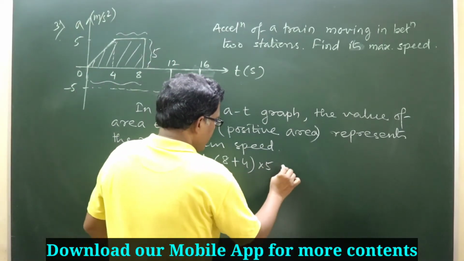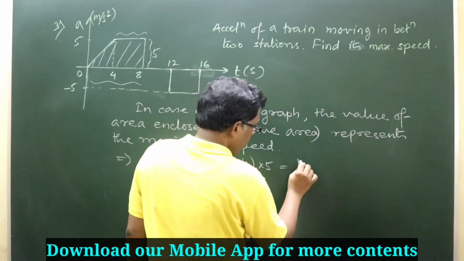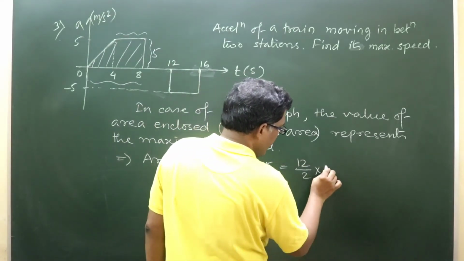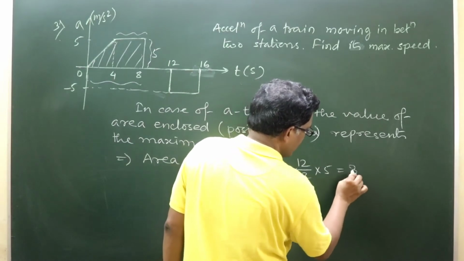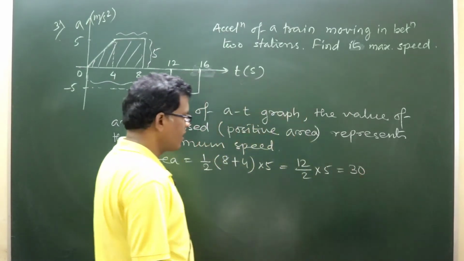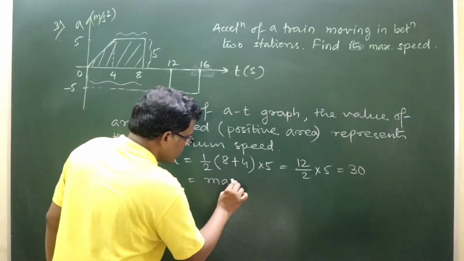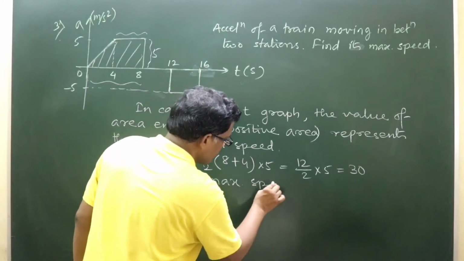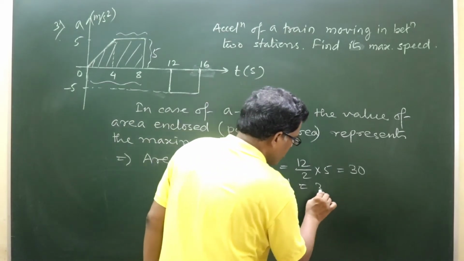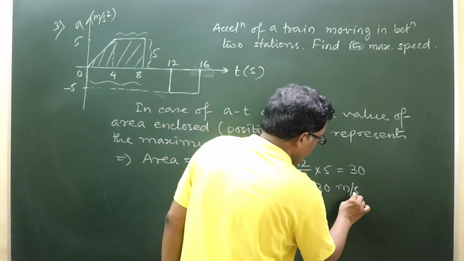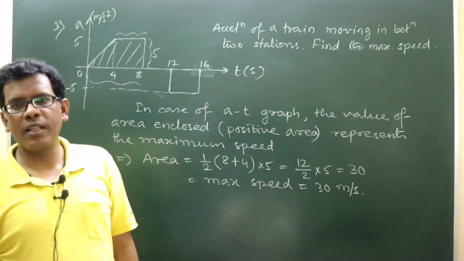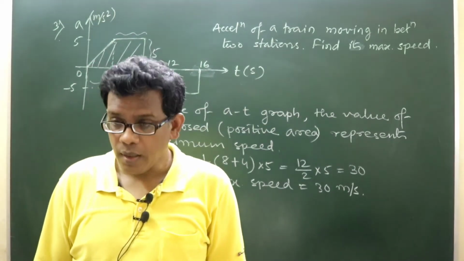So 12 by 2 into 5, so 6 into 5 is 30. The value of the area enclosed, 30, is equal to the maximum speed. So the answer will be 30 meter per second. Got my point?